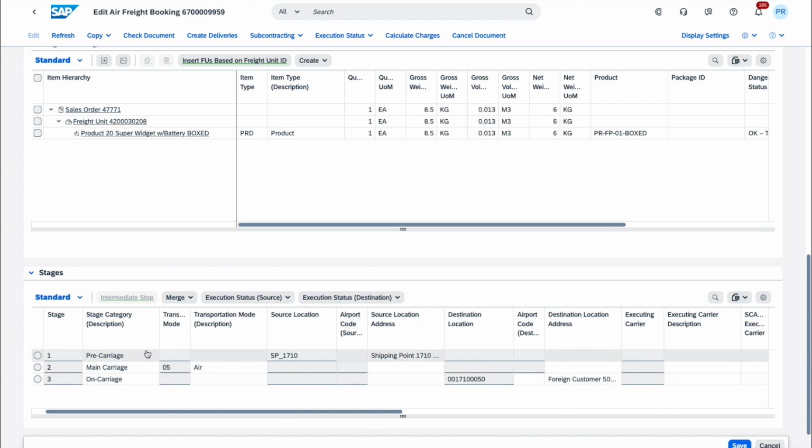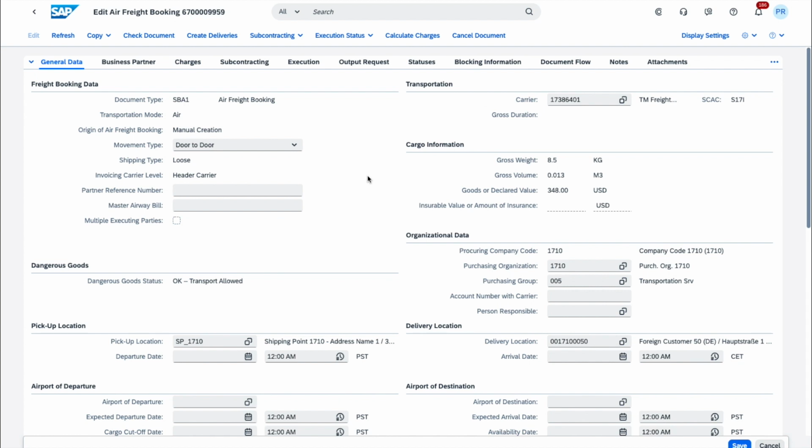So the pre-carriage from the distribution center to our location, the main carriage, which will be from the airport in the US to the airport in Germany, and then the on carriage, which will be from the airport in Germany through to the customer end location. As we can see, we don't have any information here pertaining to the executing carriers, nor the airports that this cargo will transit through, as this is information that the freight forwarder is going to send to us when he confirms having taken on this particular freight booking.